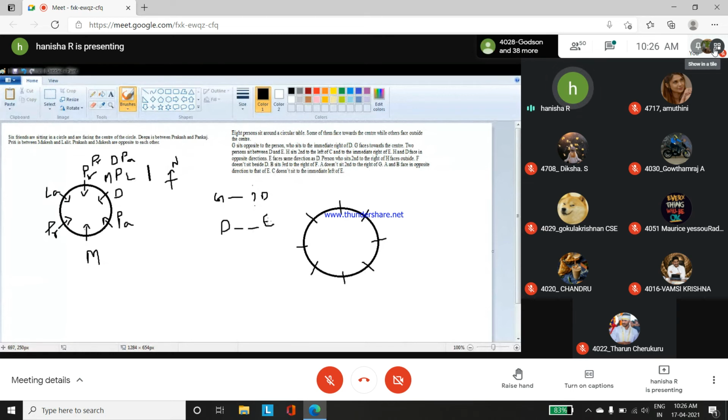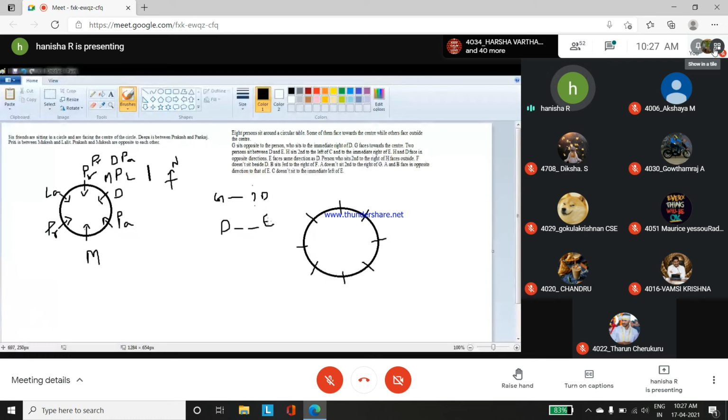So from this question itself, it is clear that this is a difficult or moderate level of question. Here what they have said, out of 8 persons, some of them face towards the center, but others face outside the center. So we do not know how many people are going to face towards the center. Okay. So we can't mark the arrow mark here.